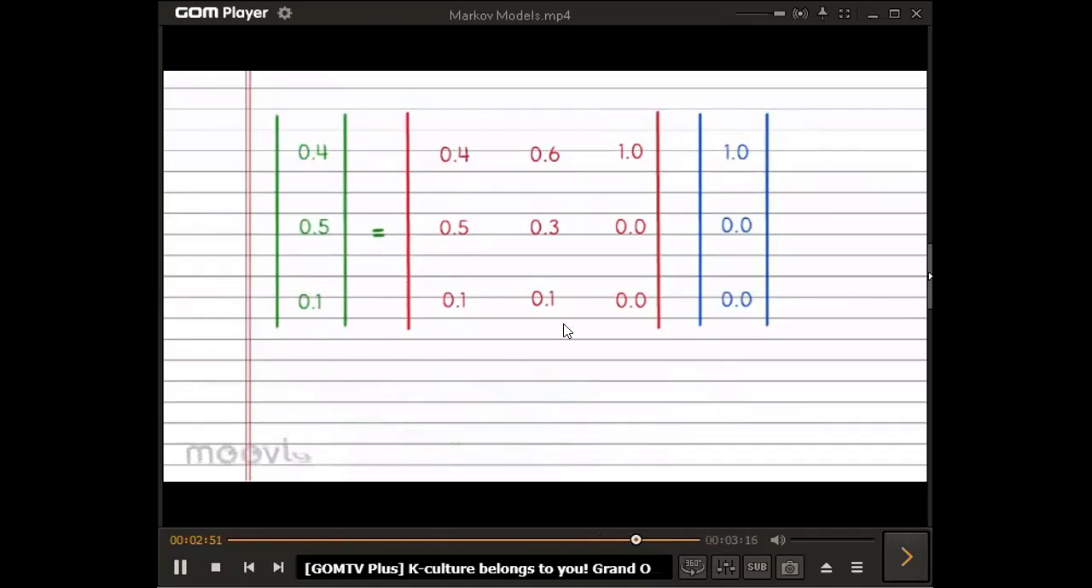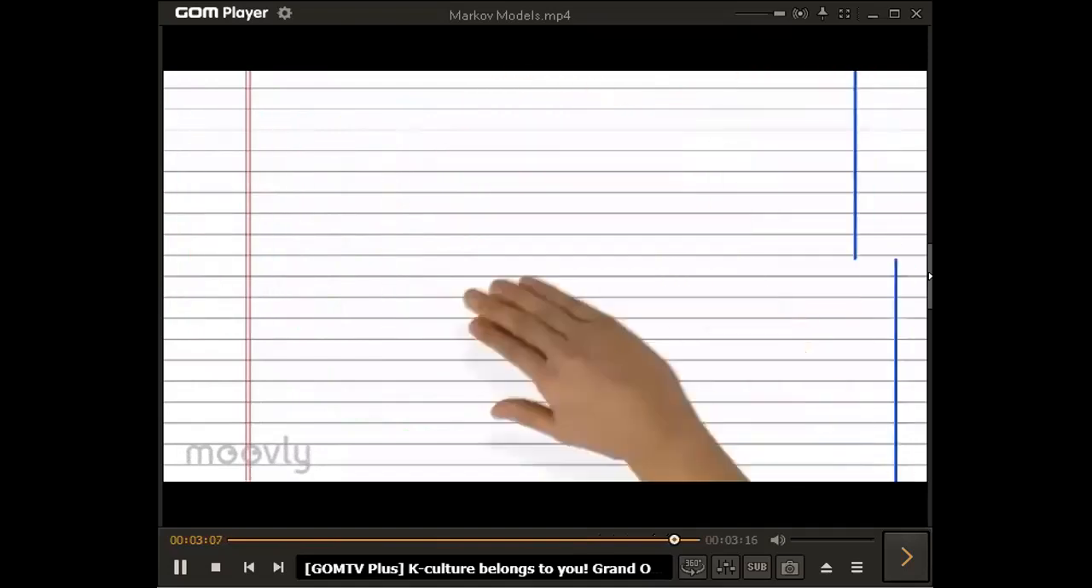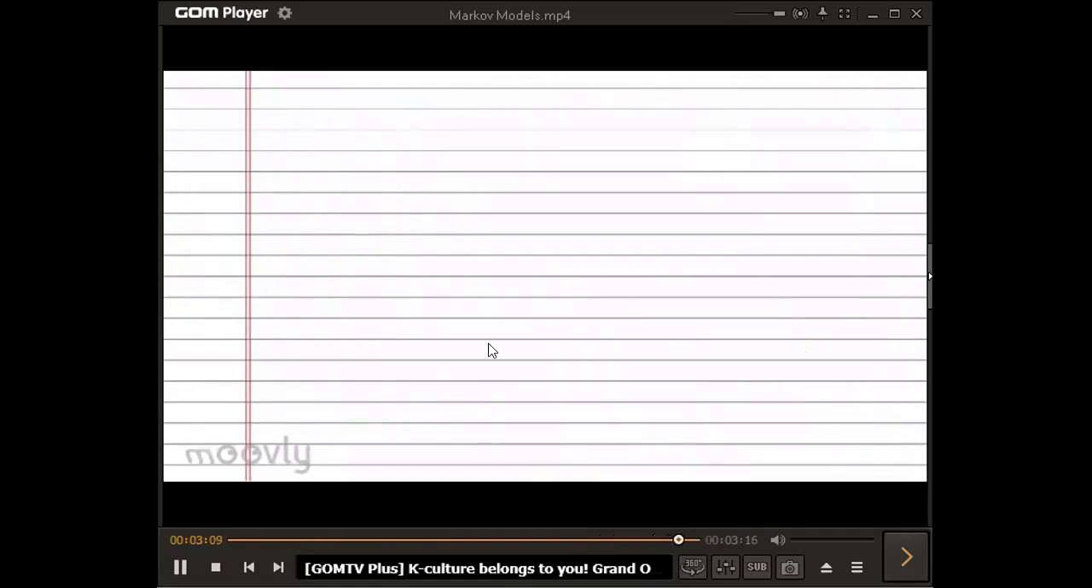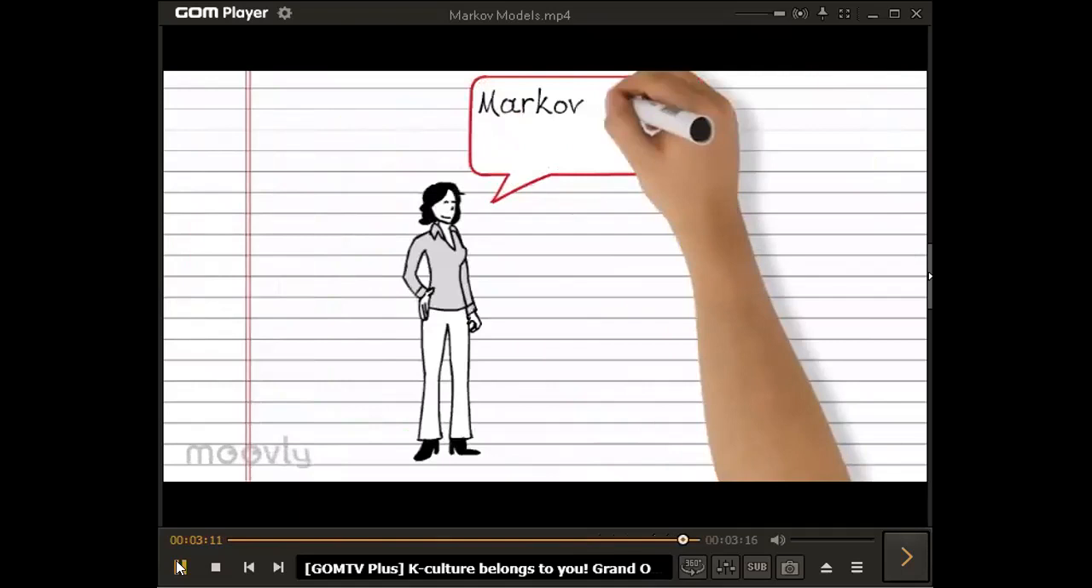After one event in the future, we can apply the transition matrix again to see where Romi will be two events in the future. If we keep multiplying by this transition matrix, then we can get a prediction of where Romi will be at any time in the future, even as time approaches infinity. Markov models can be useful and powerful tools.